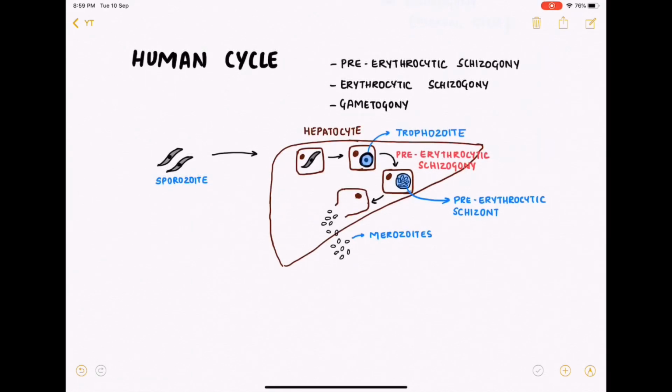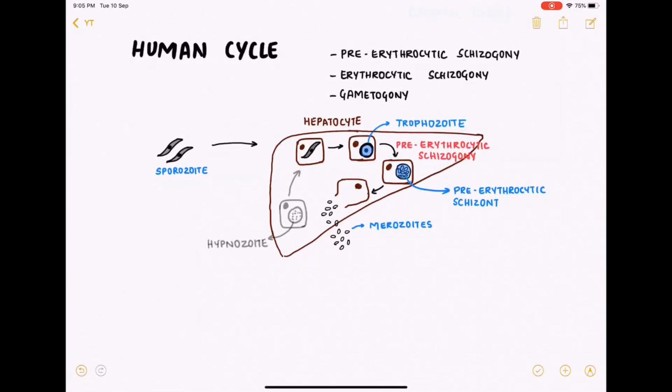The sporozoites gain entry into the hepatocyte, where it loses its apical complex and transforms into a trophozoite. The trophozoite undergoes multiple nuclear divisions called the pre-erythrocytic schizogony to lead to formation of pre-erythrocytic schizont, which contains several merozoites. The hepatic cell further bursts to release these merozoites into circulation. Another point worthy of note here is that some of the trophozoites remain in the hepatic cells in the form of hypnozoites, which could get reactivated, leading to recurrence of malaria.